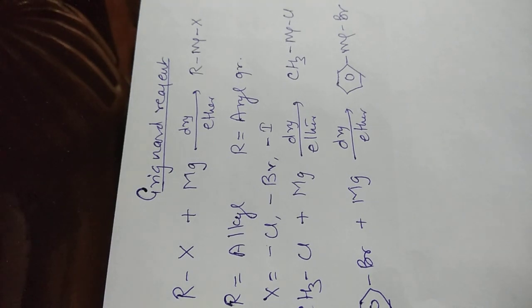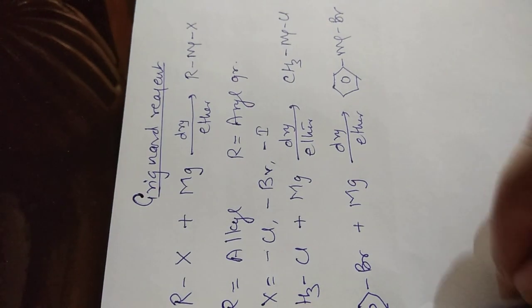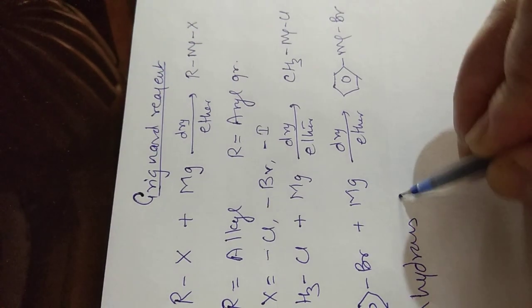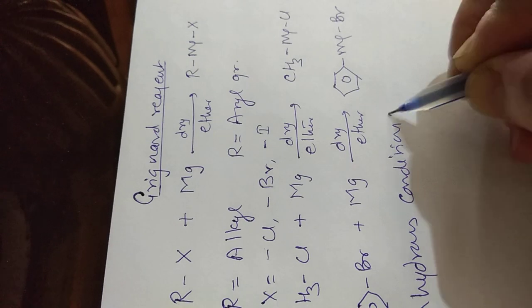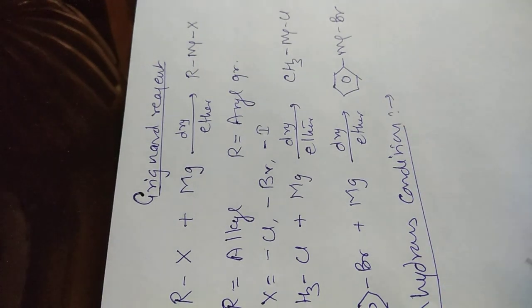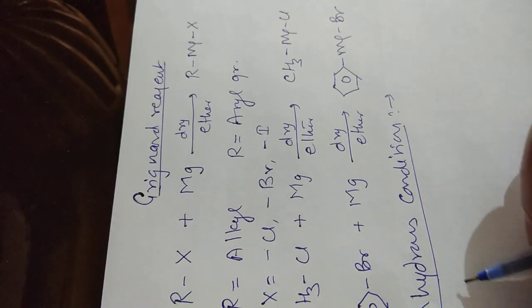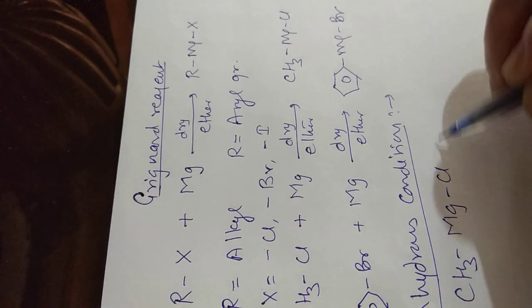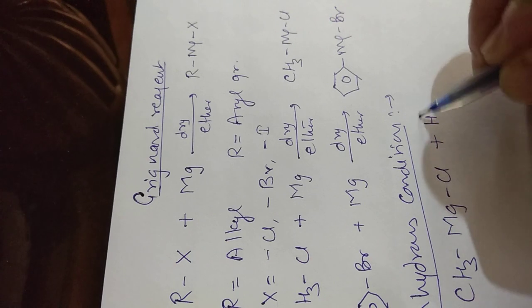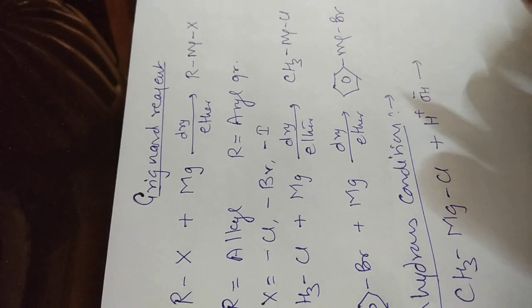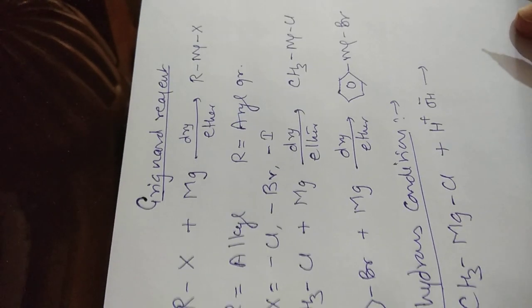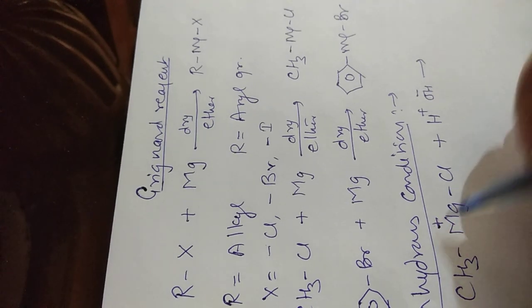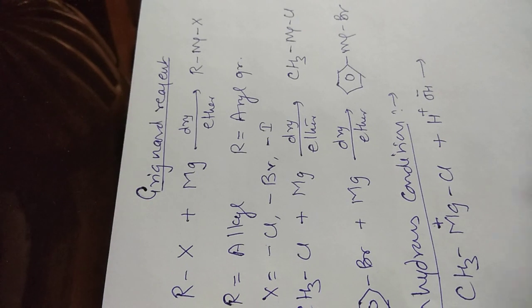Now the question arises, why are we taking the anhydrous condition? If you take the hydrous condition, what will happen? After the formation of any Grignard reagent, it will react with water. Here you can see magnesium is a metal, so it will be positively charged.